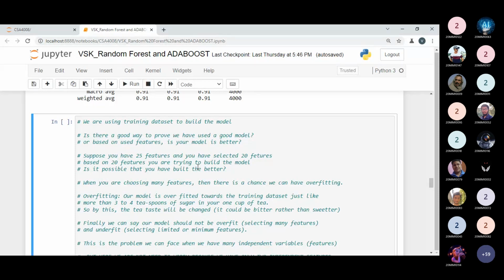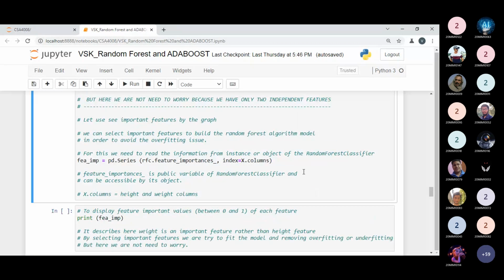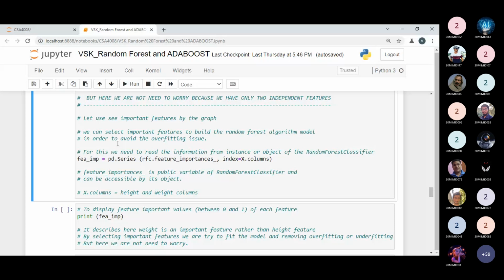So we have used a small code over here. We have to use important columns to avoid overfitting and underfitting. That is the point.